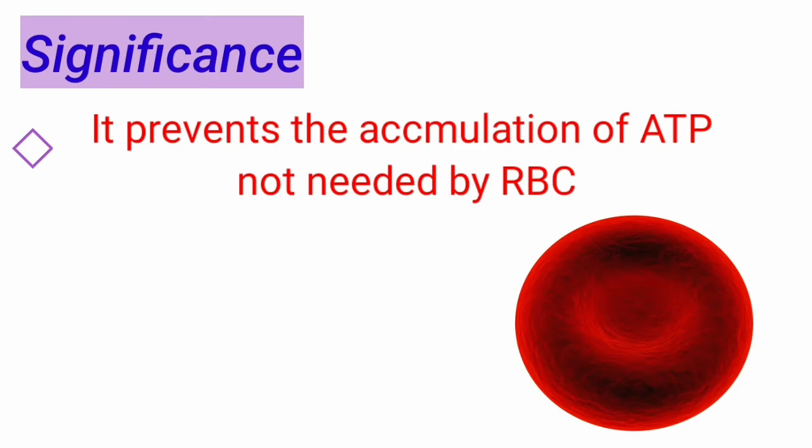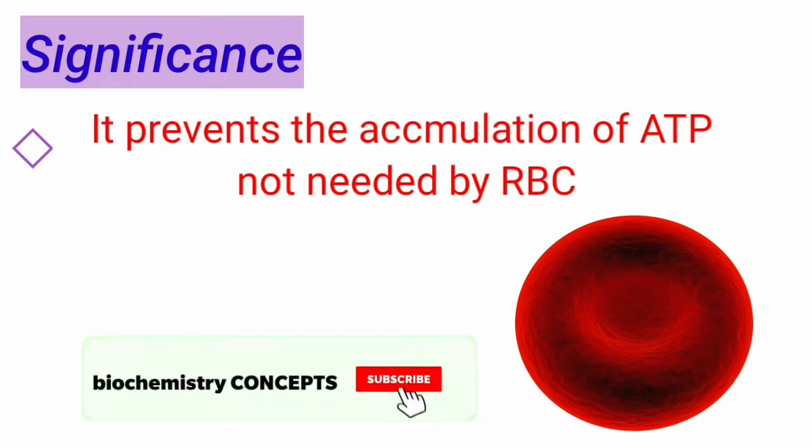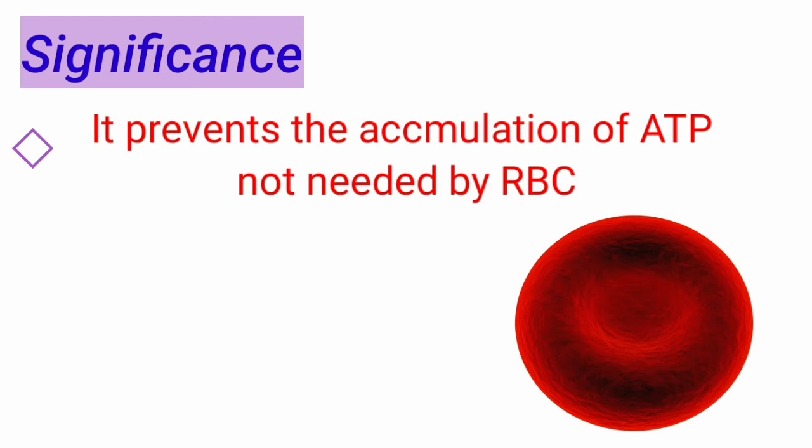Coming to significance, the BPG shunt prevents the accumulation of ATP not needed by the RBC. What do I mean by this? Generally, red blood cells utilize more glucose than they require. This is because to maintain cellular integrity, they use a larger amount of glucose. Whenever they use more glucose, it results in the accumulation of ATP and 1,3-bisphosphoglycerate.